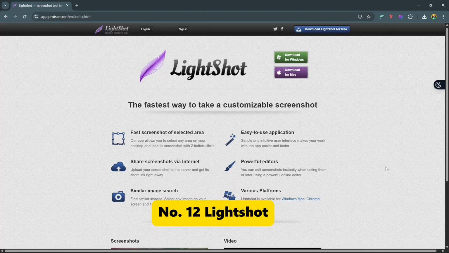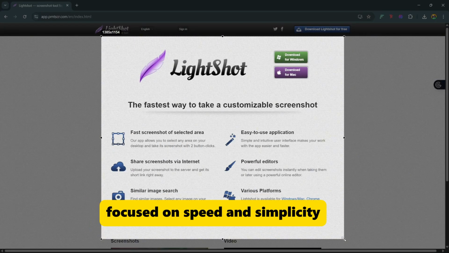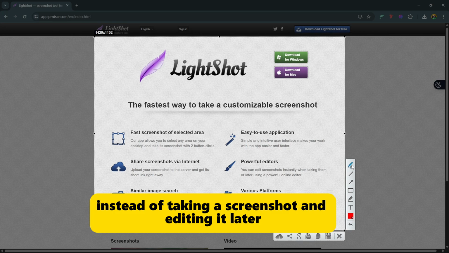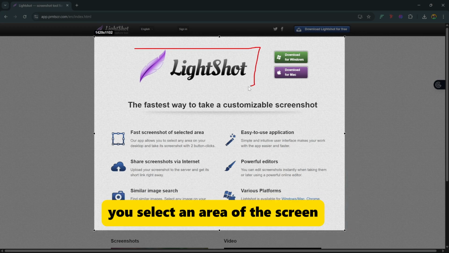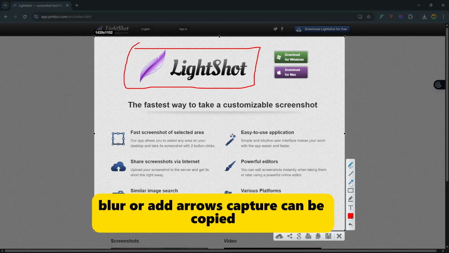Number 12. Lightshot. Lightshot is a lightweight screenshot utility focused on speed and simplicity. Instead of taking a screenshot and editing it later, you select an area of the screen and immediately annotate, highlight, blur, or add arrows.